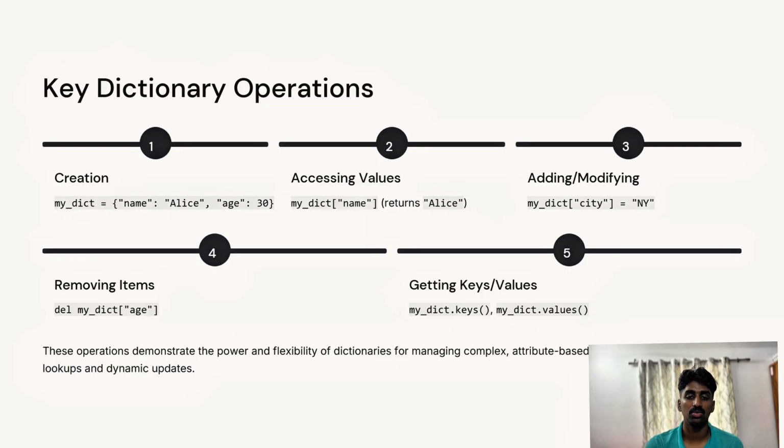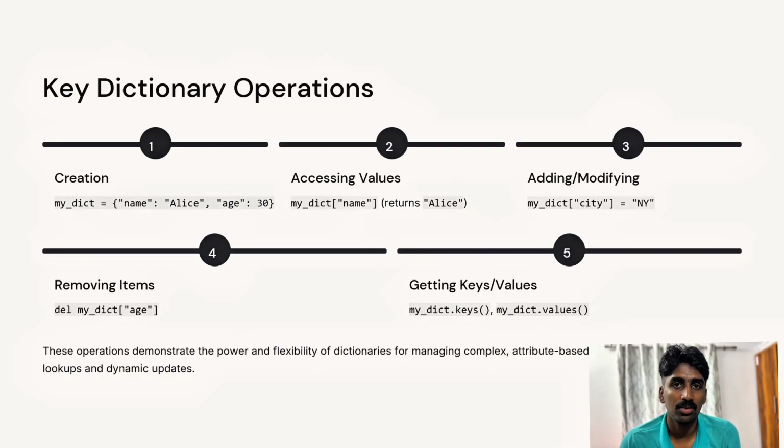And next we are going to look at accessing dictionary elements. Values can be accessed by referencing their corresponding key using square brackets or the get method. In this example, we can see print my_dict of name, and the output will be Alice. Print my_dict dot get method age, the output will be 30. And the common dictionary operations are adding, modifying elements, removing elements, iterating.